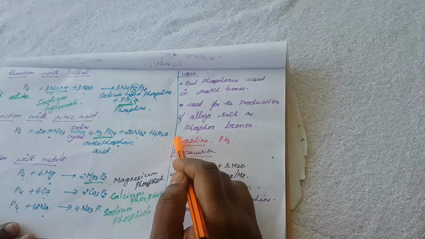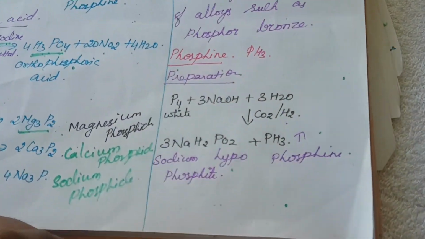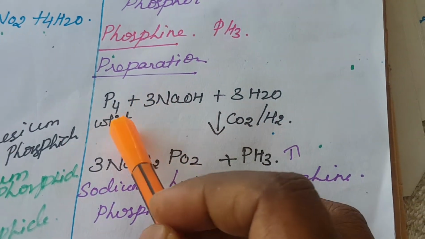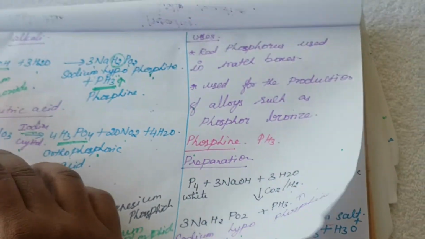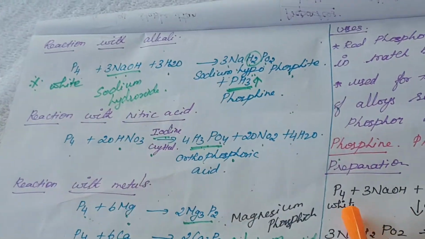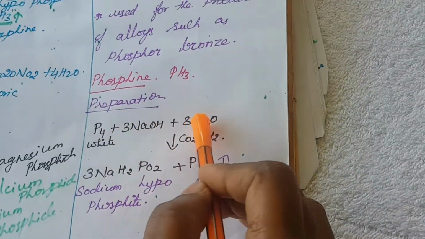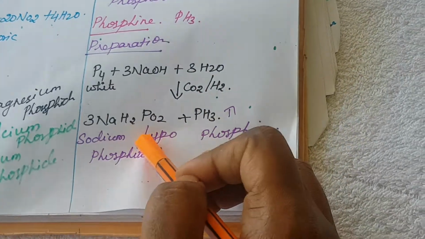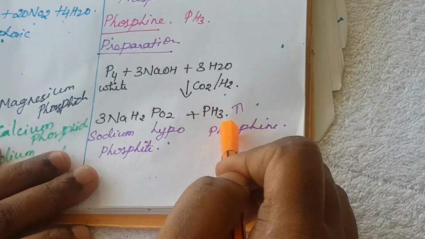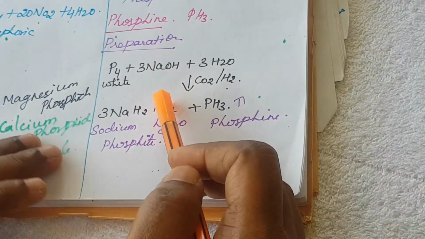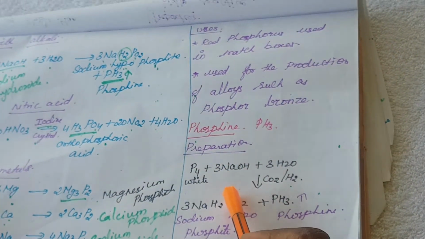The next compound is phosphine. What is meant by phosphine? Here again we have the same reaction with alkali, P4, NaOH and H2O, to form sodium hypophosphite and phosphine gas. Okay, the same equation, that is the preparation of phosphine. This is one method.